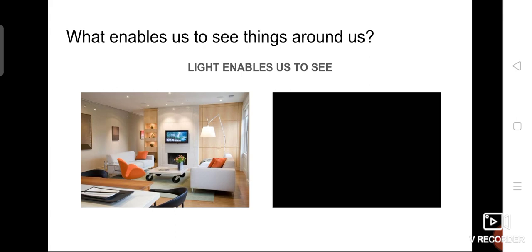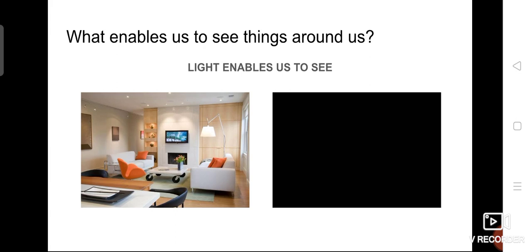Light is one of the important things, not the only thing. It is one of the important things required to see the objects around us. What we see is not only about beauty. It is also about seeing the other organisms around us. So, light plays a critical role in our life.